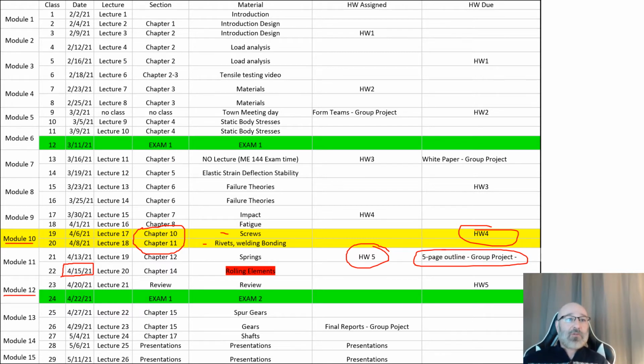We will have our exam number 2 scheduled that week during our class time on Thursday the 22nd. After that, we're going to get into our last couple chapters, 15 and 17, covering gears and shafts. As I mentioned before, we're likely to move up our shafts with our gear section right here. That way it'll give us plenty of time to cover our presentations and have at least the last 3 class periods for the presentations of your final group project. Recall, our group projects will be due not at the end of the semester, but before your presentations, within this week of Module 13.